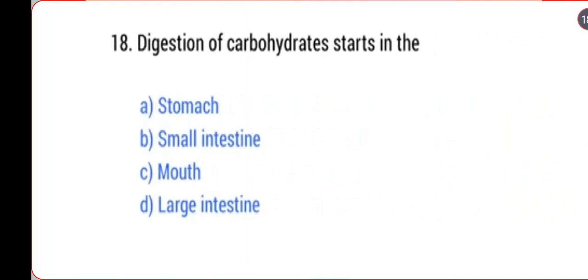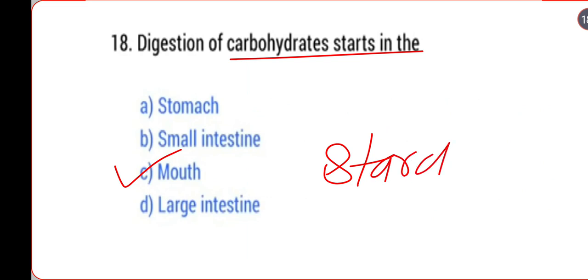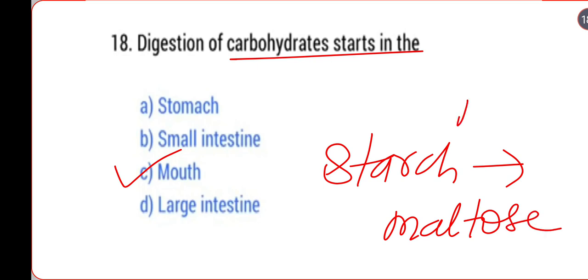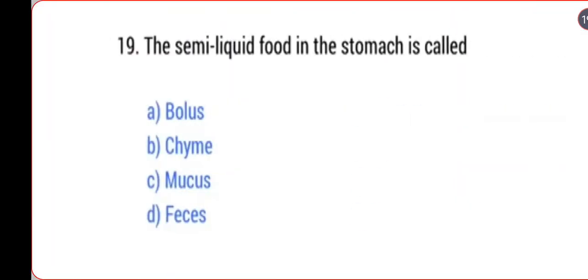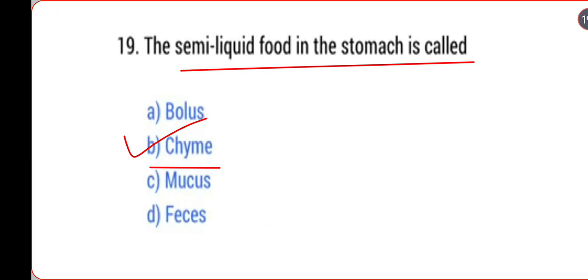Next, digestion of carbohydrate starts in the mouth. In the mouth, starch is broken down into maltose in the presence of amylase enzyme and ptyalin enzyme. Amylase and ptyalin are the same. Question 19: the semi-liquid food in the stomach is called chyme.